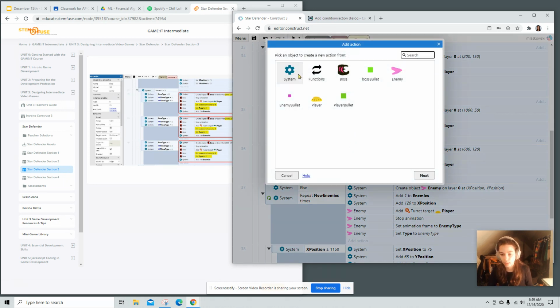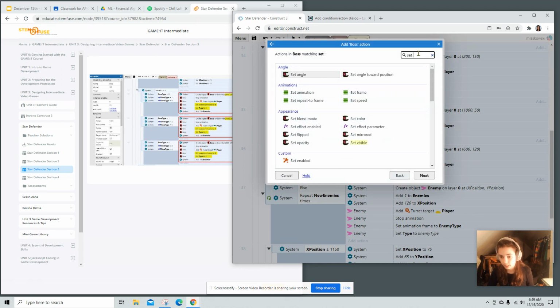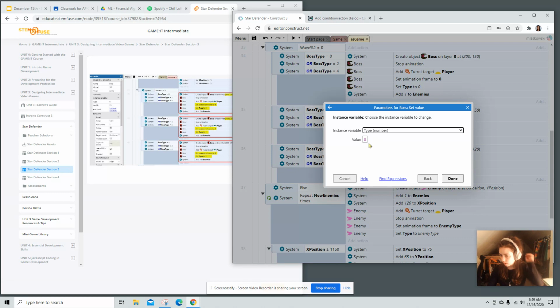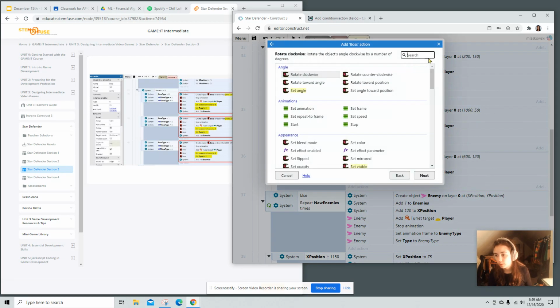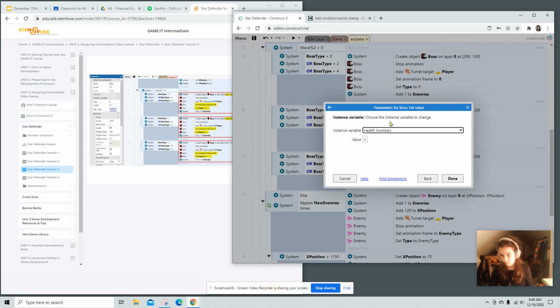So this will be in the boss, and this will be set value. Oh, it's actually an instance variable of type. This will be 1, and then this one we will do set value, instance variable of 2.